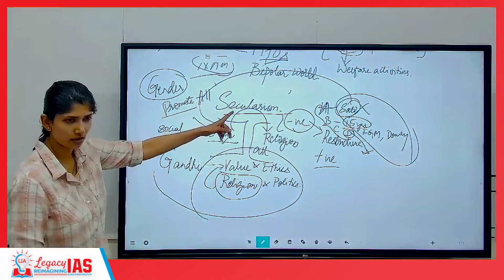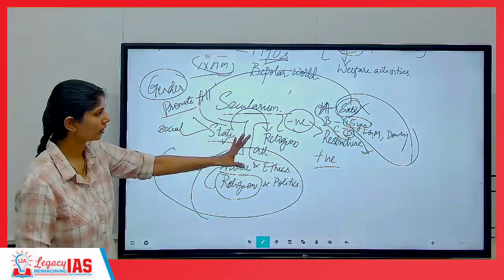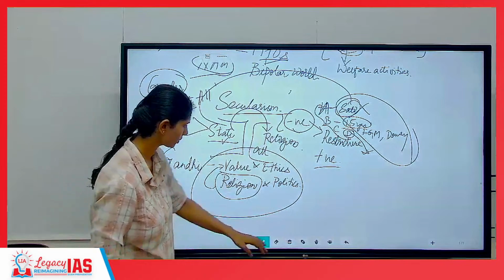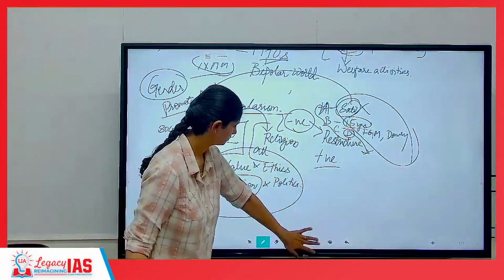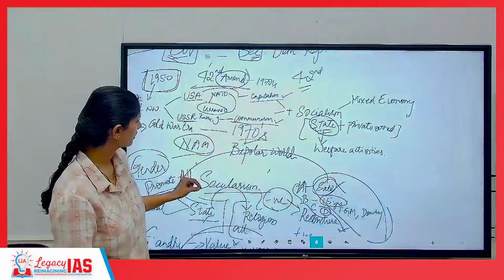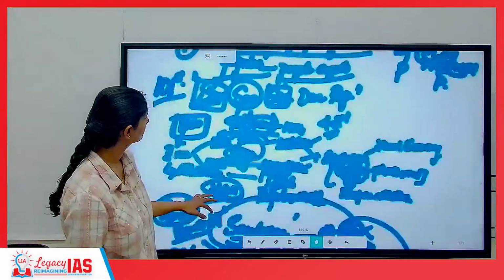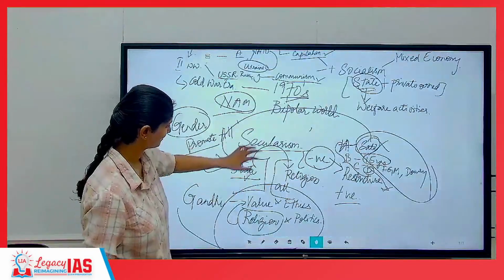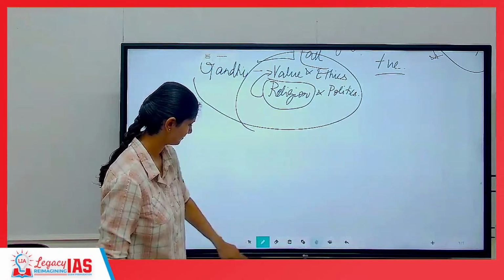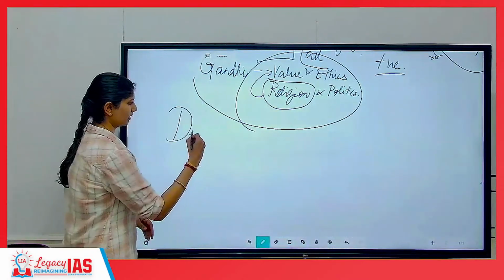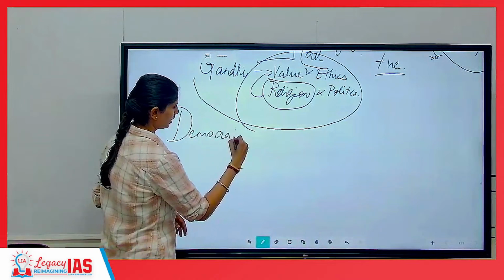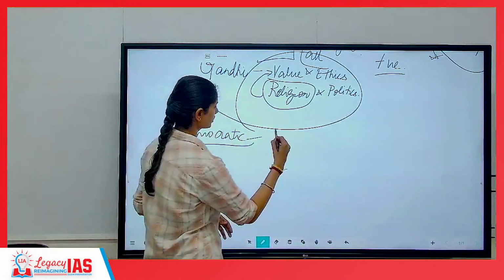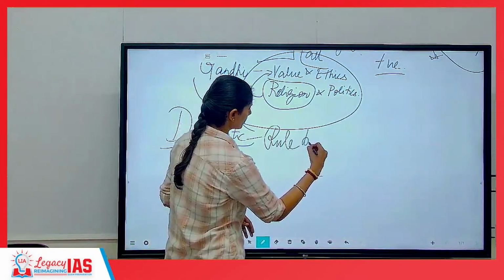So our version of secularism is the Indian version of positive secularism. Clear? Any doubts on this? Yes, no, or am I just talking? Then we come to democratic. Demos refers to nothing but rule by the people.